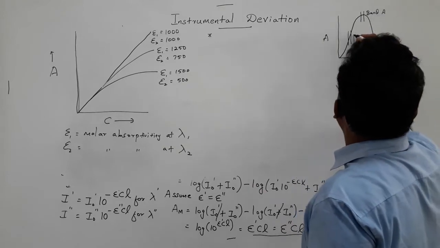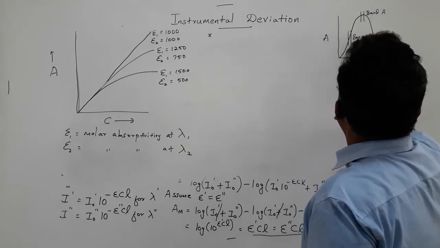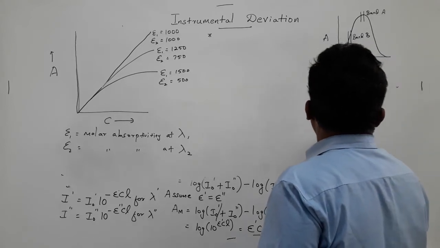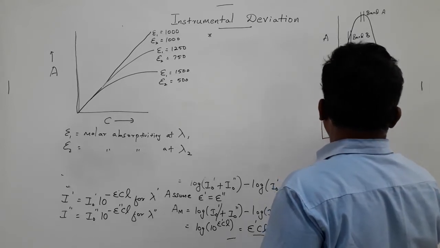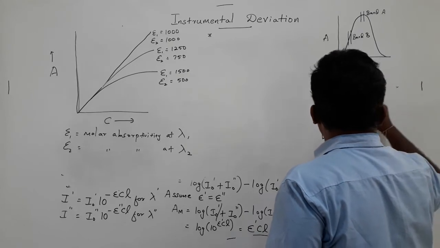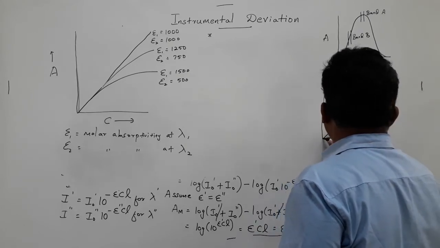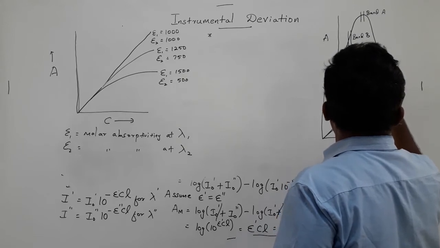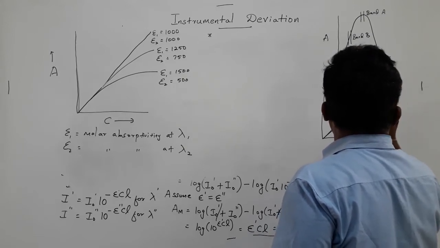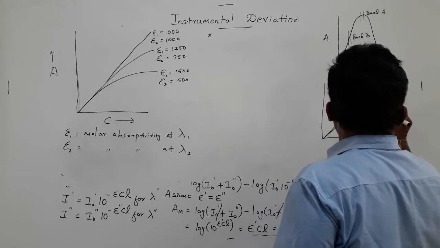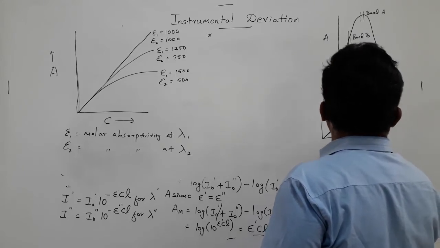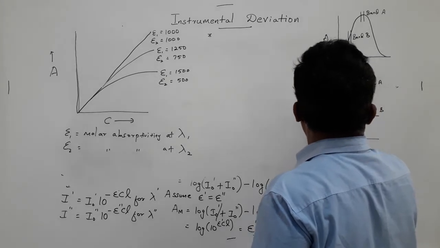This is band A, this will be considered as band B. So under this case, when you plot a graph, what will happen? This is the case for band A. In case of band B, when you are going to plot concentration versus absorbance.